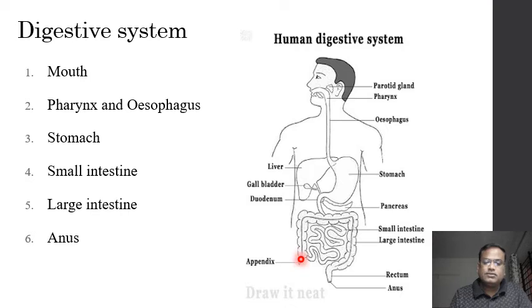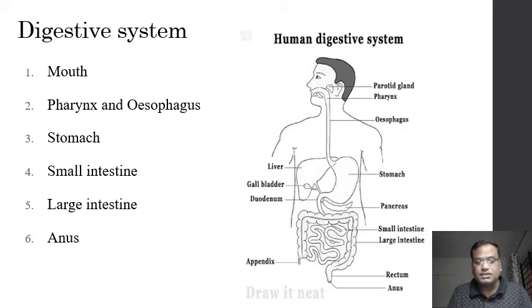And the next part is the large intestine. Again, it is made up of three parts: ileum, cecum, and rectum. Okay, let us not worry about that. Even the small intestine is also made up of three parts: duodenum, jejunum, and ileum.